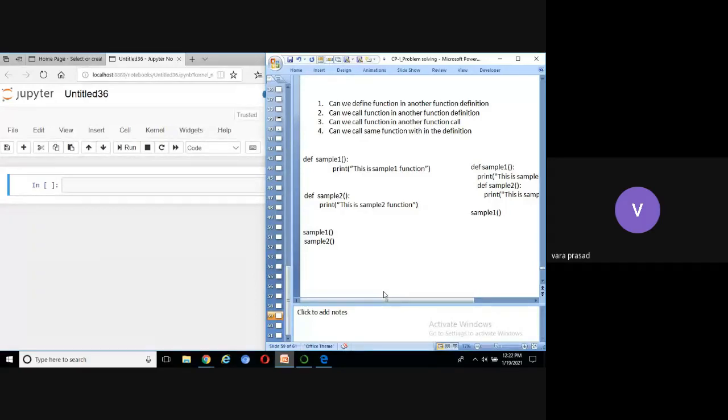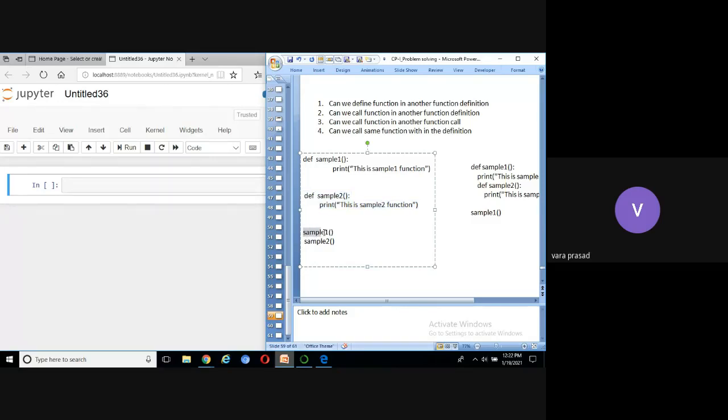Now we can see one example here, on the left hand side. This is the first program. There are 2 functions. The first function is sample1, the second one is sample2. This is the sample1 definition, this is the sample2 definition.